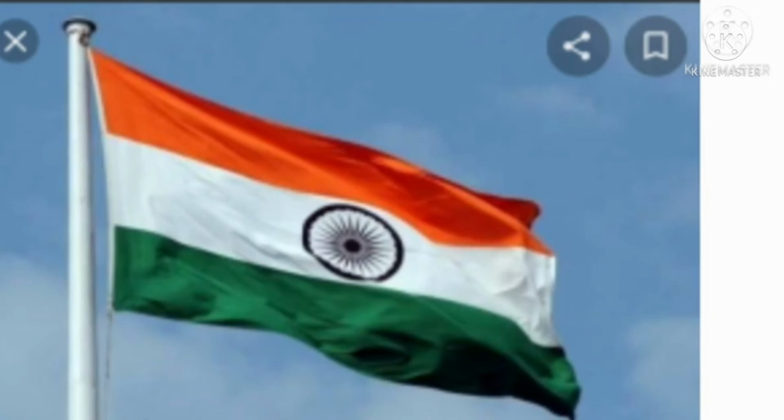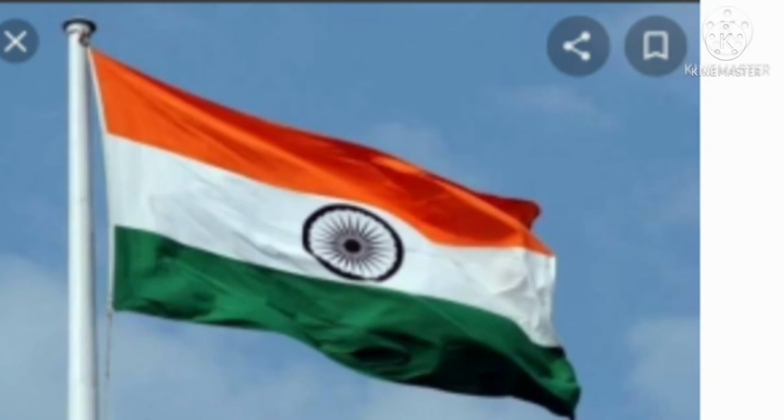They are saffron, white and green. What are the 3 colors of the national flag? Saffron, pure white and dark green. The topmost part is of deep saffron color. It is a symbol of sacrifice. The middle part is pure white.